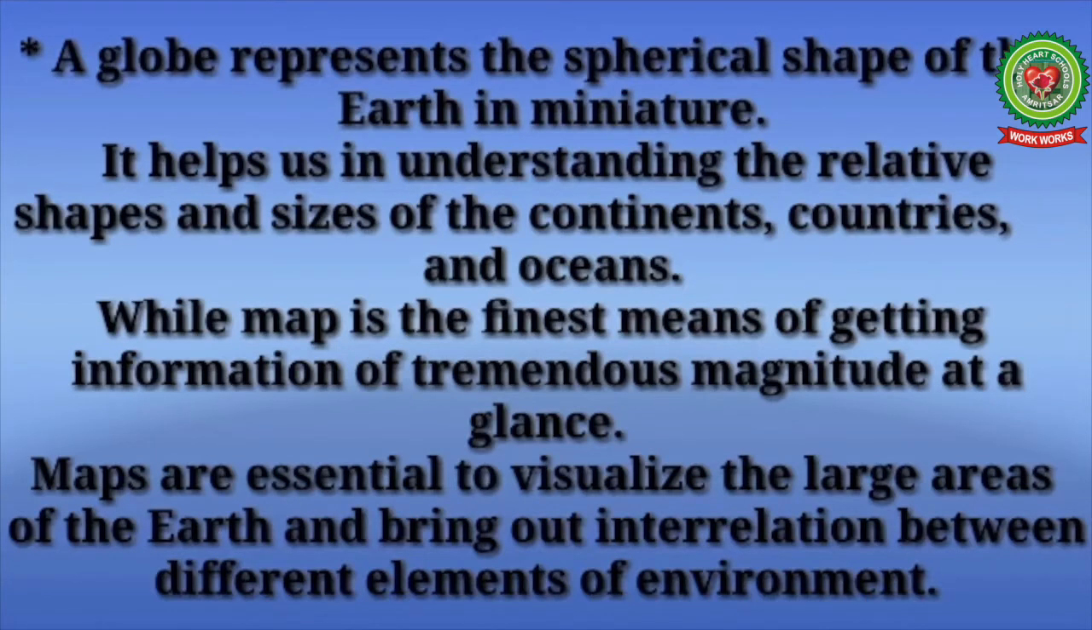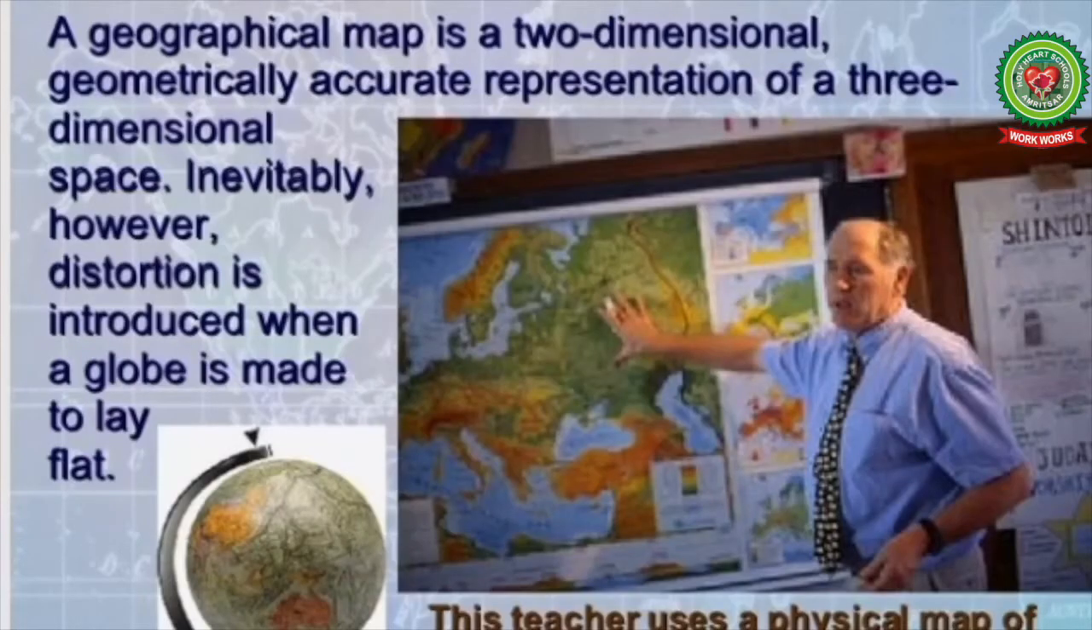So now children, what is a globe? A globe represents the spherical shape of the earth in miniature. It helps us in understanding the relative shapes and size of the continents, countries and oceans. While map is the finest means of getting information of tremendous magnitude, that is on a large scale at a glance, that is a short look. Maps are essential to visualize the large areas of the earth and bring out interrelation between different elements of environment. Thus, a geographical map is a two-dimensional, geometrically accurate representation of a three-dimensional space. Inevitably, however, distortion is introduced when a globe is made to lay flat.